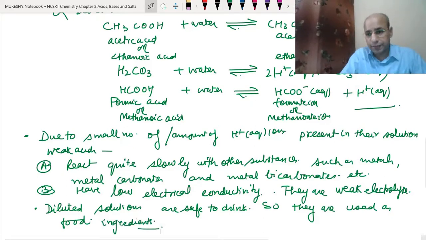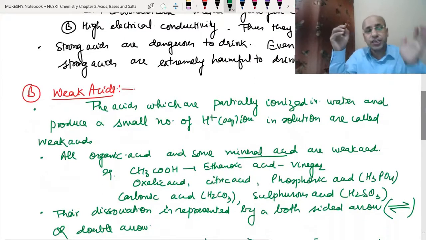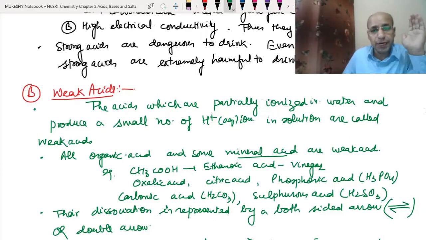Now let's repeat it. See, as we just discussed, the weak acids get partially ionized in water. Okay, their ionization is not complete, and because of the partial ionization, they will produce a small number of hydrogen ions in the solution. Since they have a small amount of hydrogen ions in the solution, their reactions are very slow.